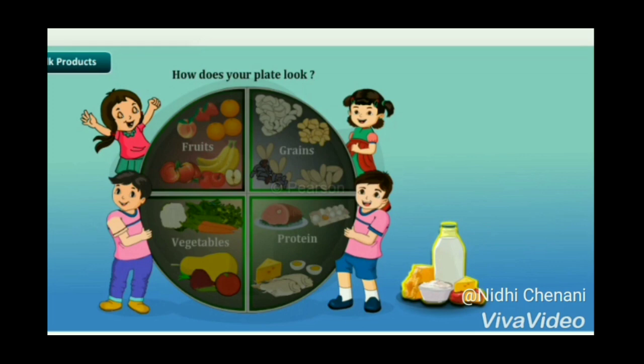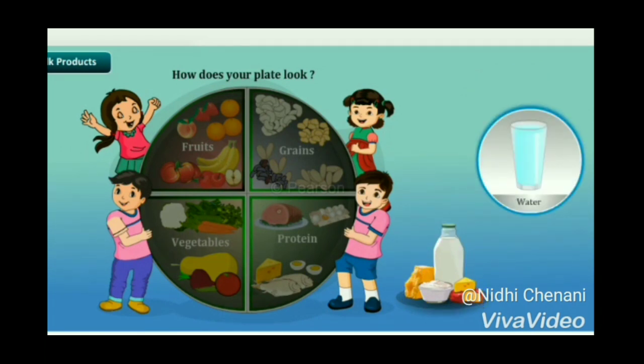Now next is milk. Milk is very important. You should have 2 to 4 glasses of milk every day. It helps in digestion and in growing too. And after every meal you should have a tall glass of water. You should have 7 to 8 glasses of water every day, because it is very helpful in digesting food. So it is very essential to take water, as I explained in the last lecture also.